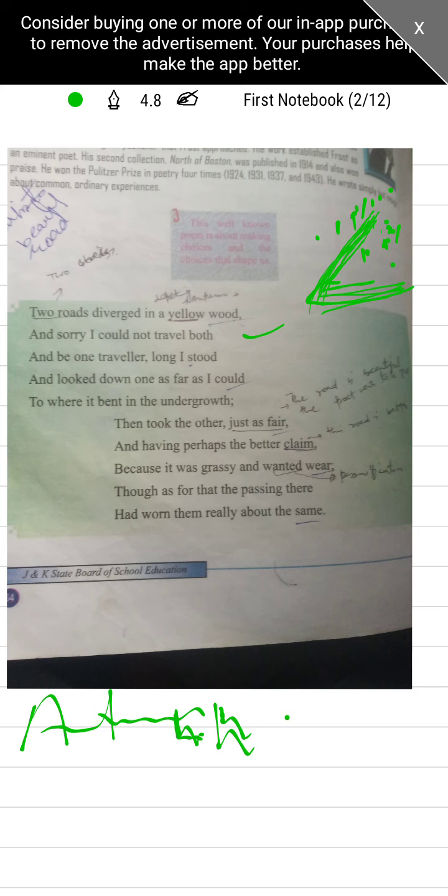So in this very first stanza, actually he is talking about two choices. Two roads appear here. These actually symbolize two choices.